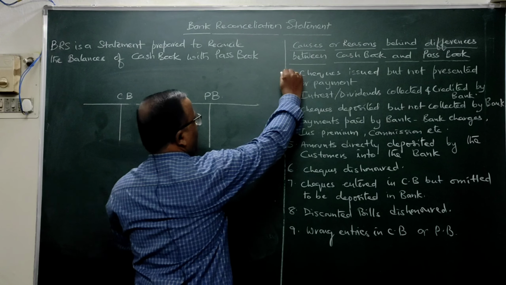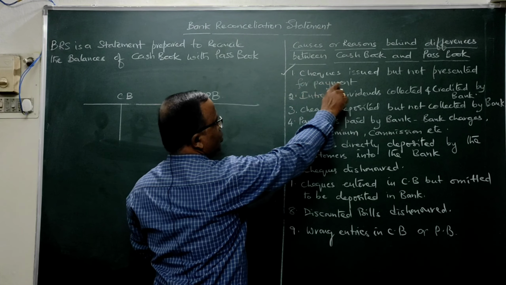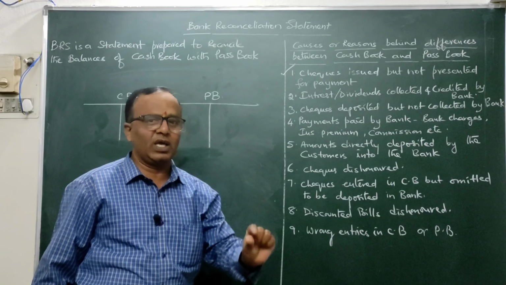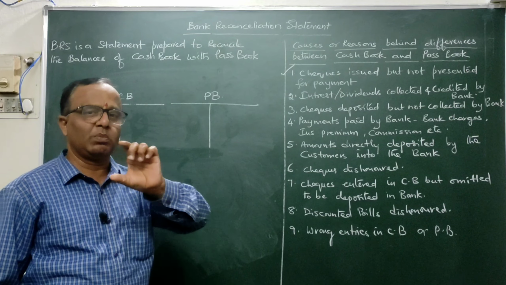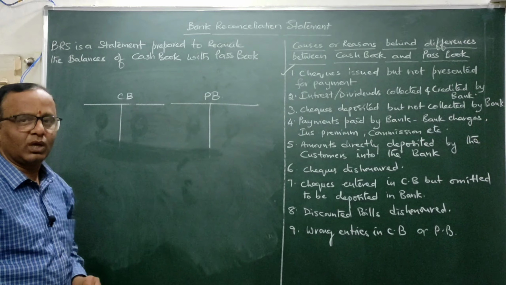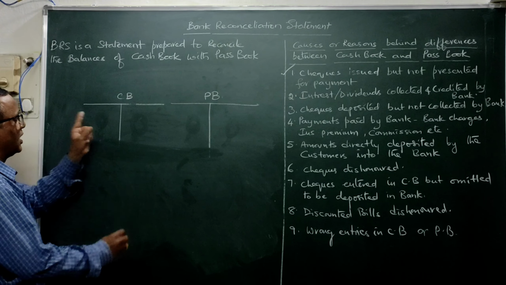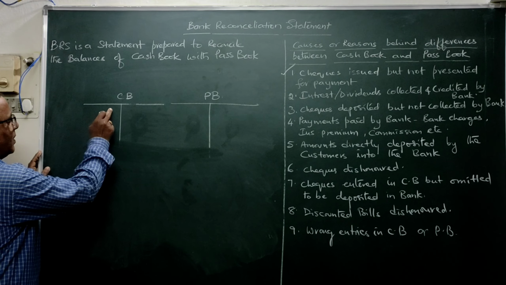See the first one: checks issued but not presented for payment. In doing BRS, try to understand the statements that have been given in a correct manner, then doing BRS is very easy. First of all, you should know that if you have some money in your account, the cash book will be showing a debit balance. So the opening balance will be a debit balance here.